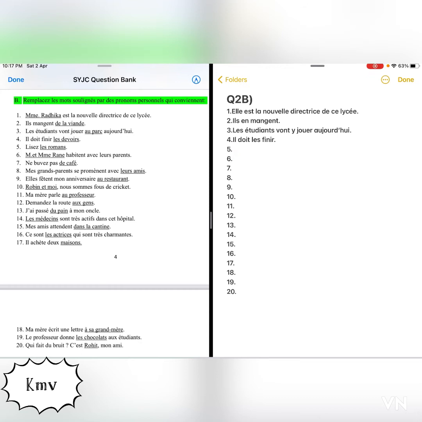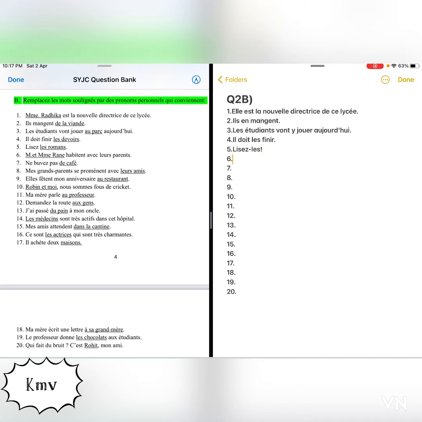And where will you place it? It will be placed after the verb in this sentence. I will tell you why. Because this sentence is an imperative affirmative. In an imperative affirmative sentence, the pronouns are placed after the verb, whereas in most cases it is placed before the verb. Always remember. So lisez-les followed by an exclamation mark.